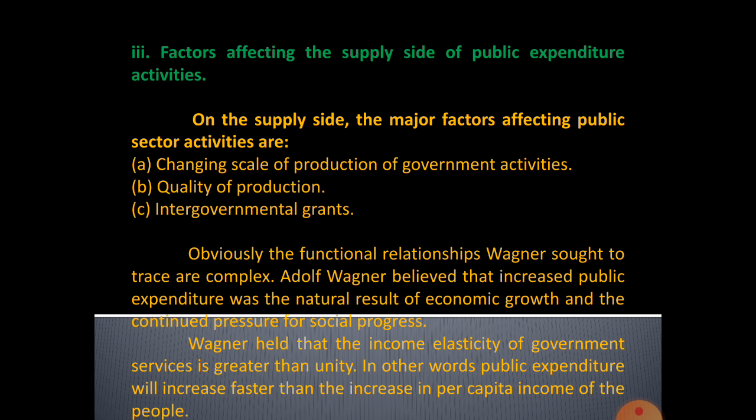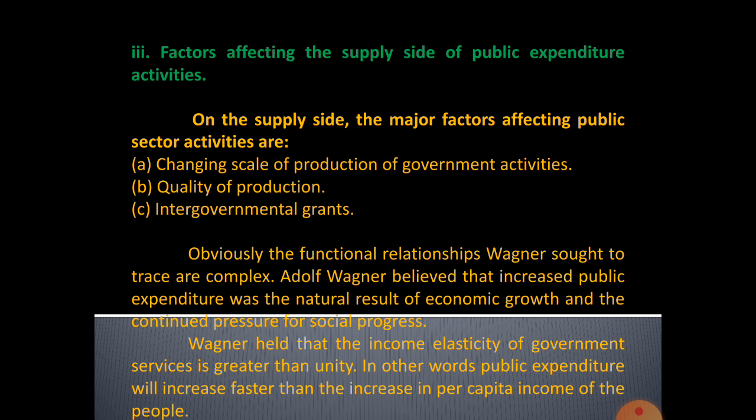The government also concentrates on how production of government activities and quality of production would be handled, and intergovernmental grants are provided. That's why Wagner believed that increasing public expenditure was the natural result of economic growth and the continued pressure for social progress.